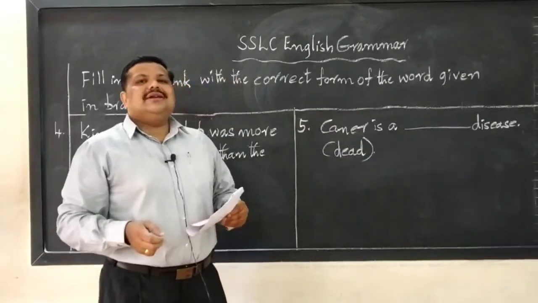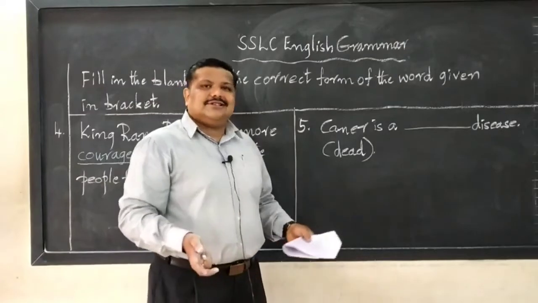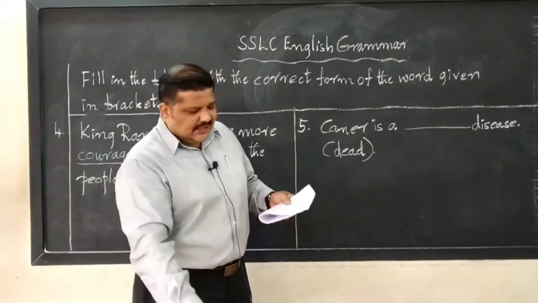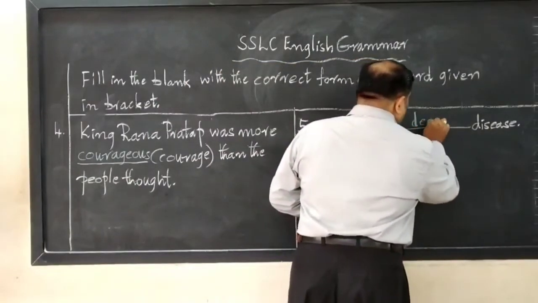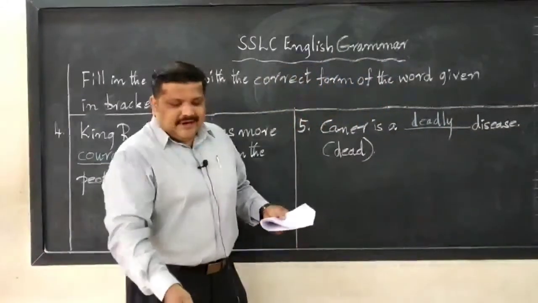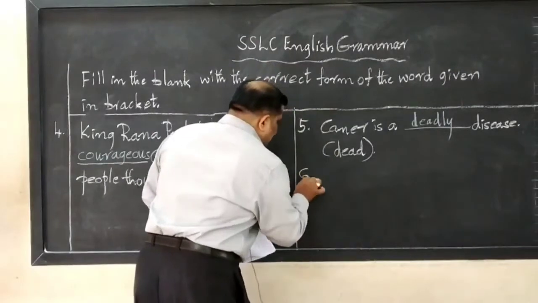In bracket, dead. How do you change? Can you say cancer is a dead disease? What are the other forms of dead? Cancer is a deadly disease. What is meant by deadly? Deadly means dangerous. Very dangerous.